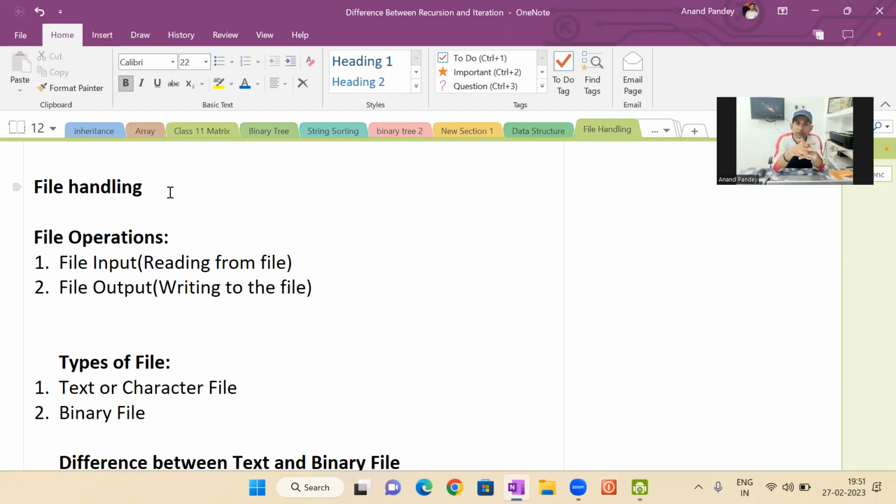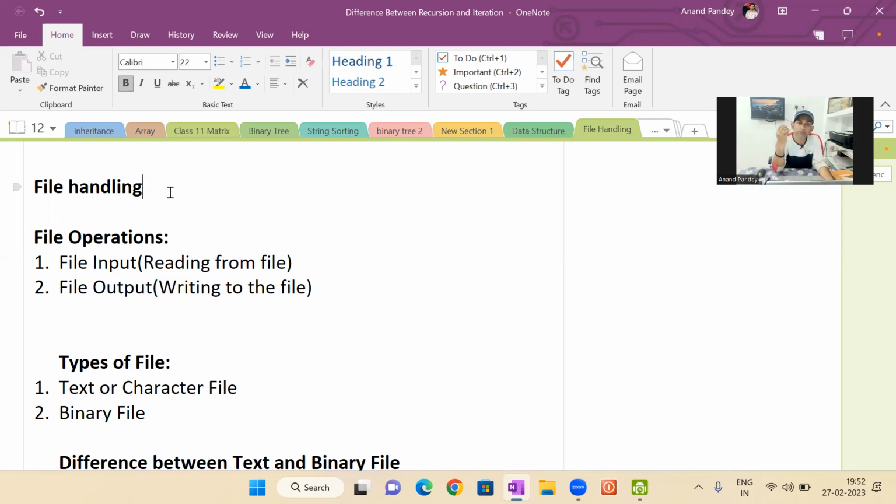You have executed many programs before this. You have typed in the computer, you have compiled, you have executed. So when you execute a program, what happens? You enter some data as input, and after processing you get some data as output. Whatever data you have entered and whatever data you are getting as output, everything is temporary, nothing is stored permanently. When your program is closed, that data will be destroyed.